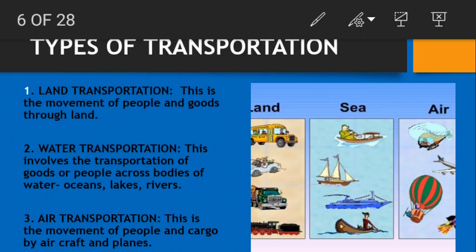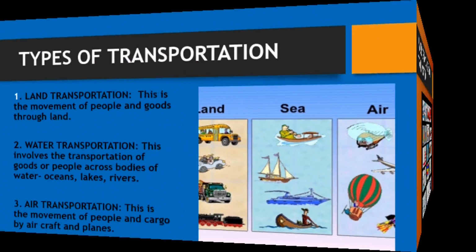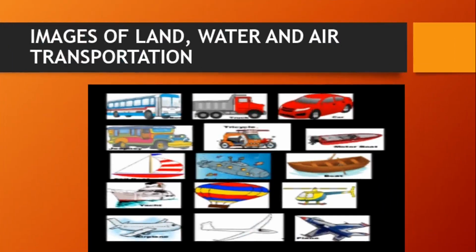Now, let's look at a proper image of the land, the water, and air transportation. Look at this picture, okay? The truck, the lorry, the small car you're seeing on the screen, even the motorbikes, they are for land transportation. Then you see the ship, the yacht, okay, the canoe. These are used for water transportation. Then for air transportation, you've seen the aeroplane, the helicopter, even the parachute, okay? There's the balloon too.